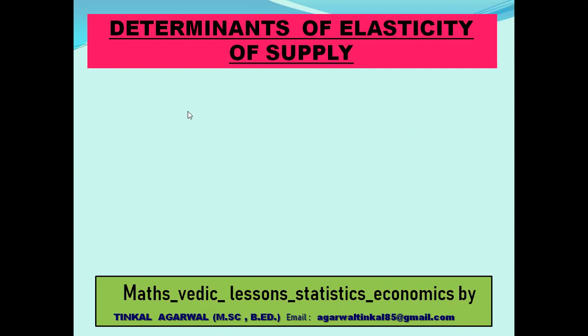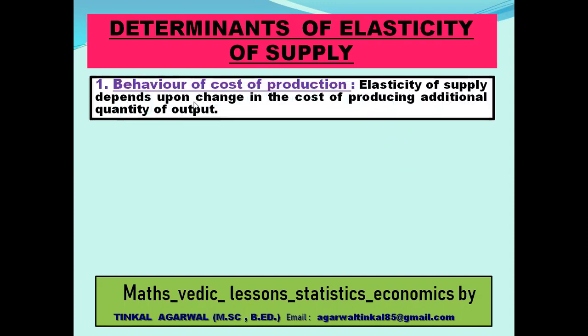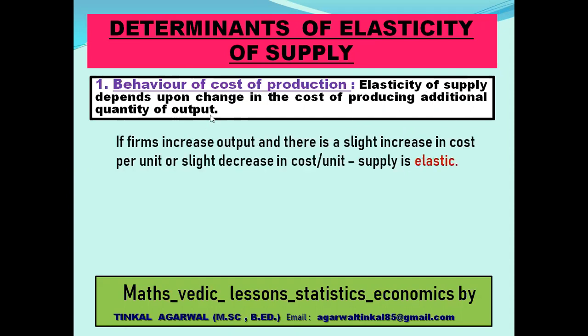In this video I will share with you the factors affecting elasticity of supply, or the determinants of elasticity of supply. First is behavior of cost of production. Elasticity of supply depends upon change in the cost of producing additional quantity of your output. So if firms are increasing output because of the increase in price, and if there's a slight increase in cost per unit or a slight decrease in cost per unit, supply will be elastic. That is, producers will be willing to supply more.